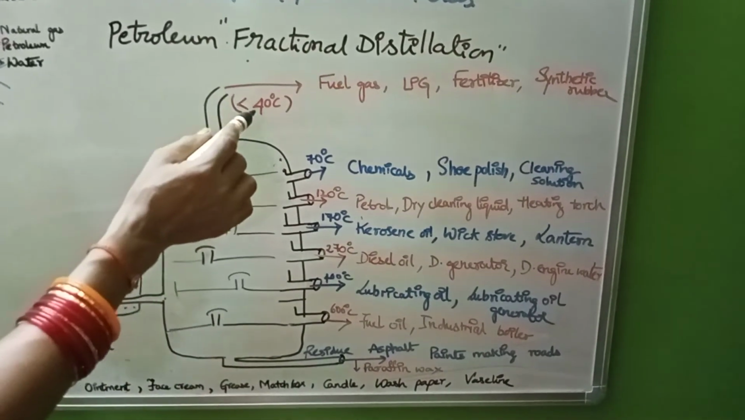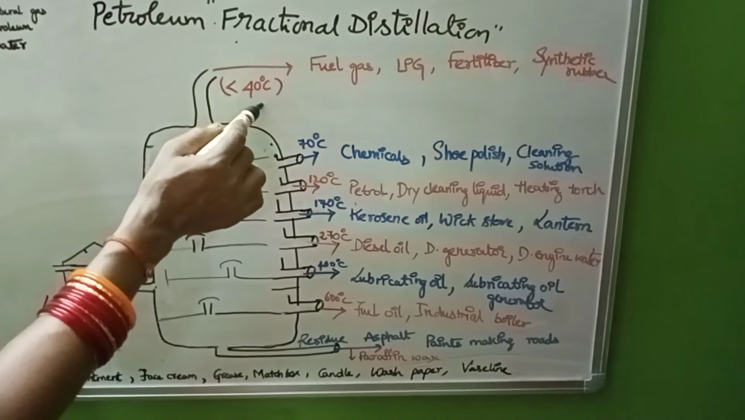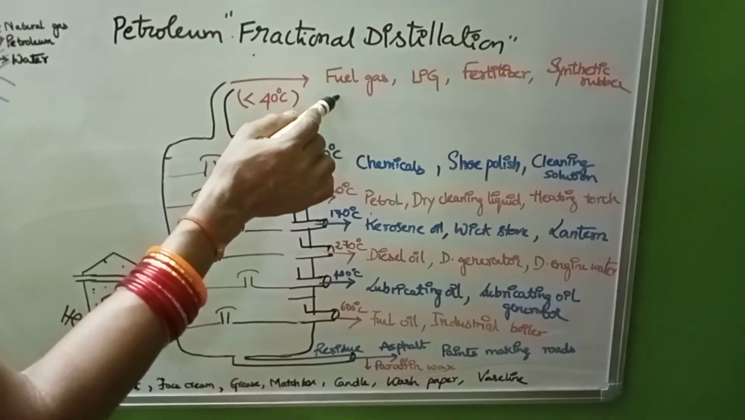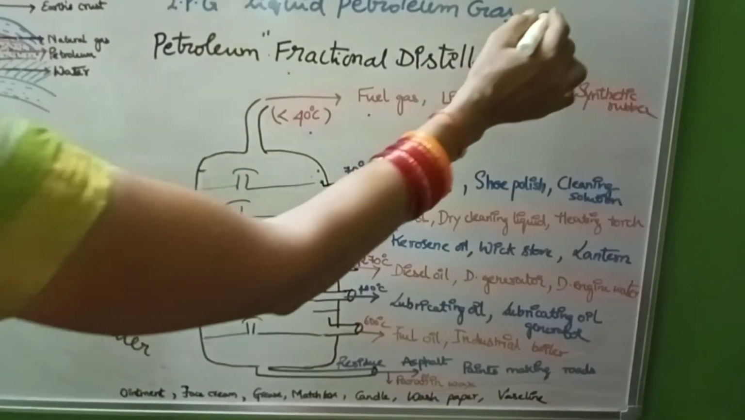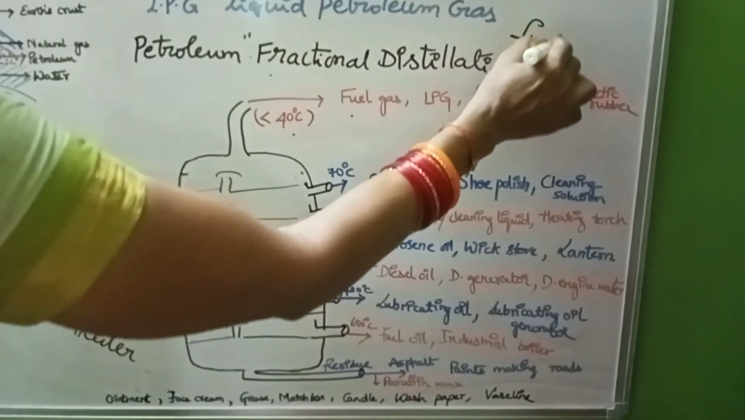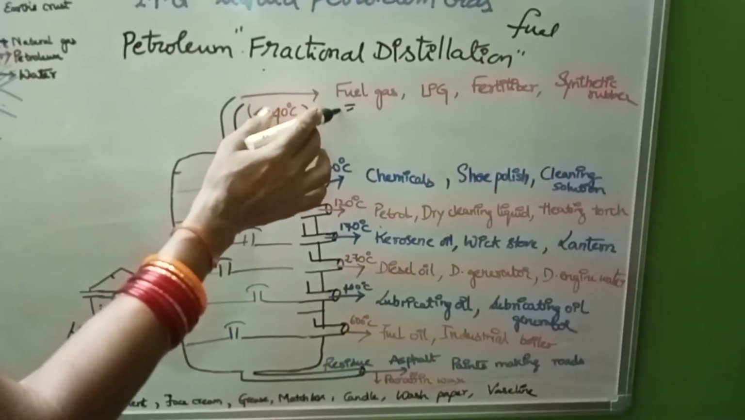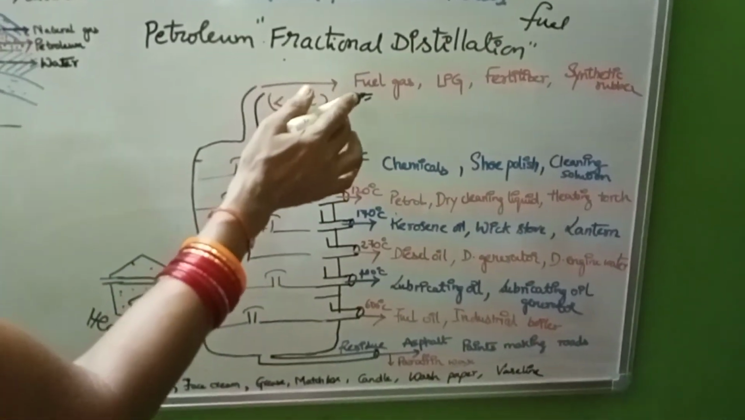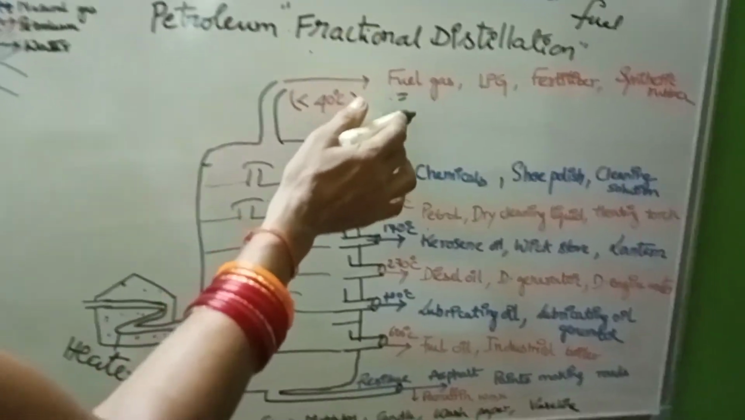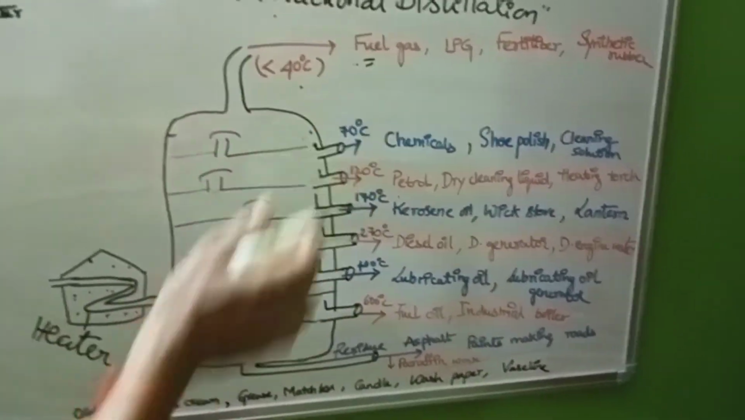Below 40 degrees Celsius we are able to get the fuel gas. Already we learnt what a fuel is. A fuel is any substance which, on strong heating with oxygen, liberates heat energy. This fuel is available in the gaseous state.